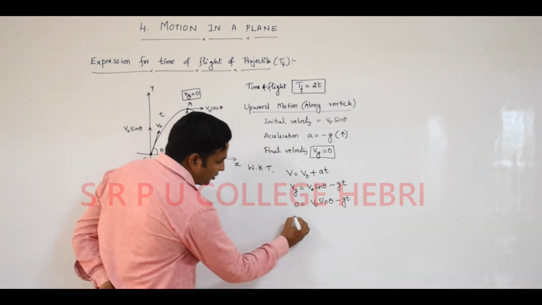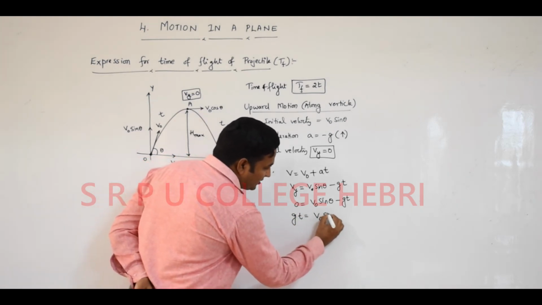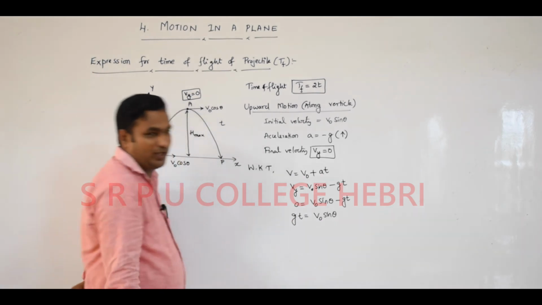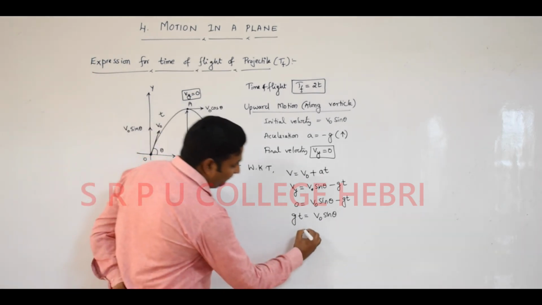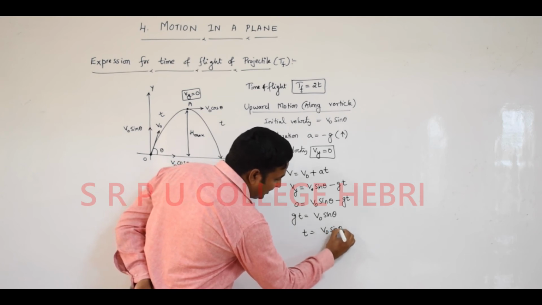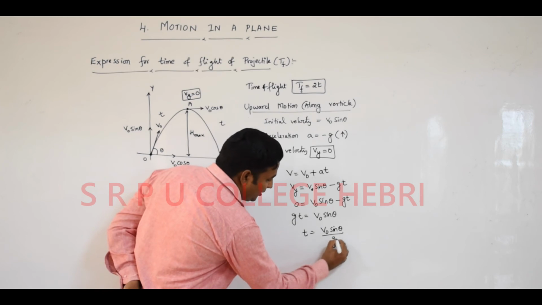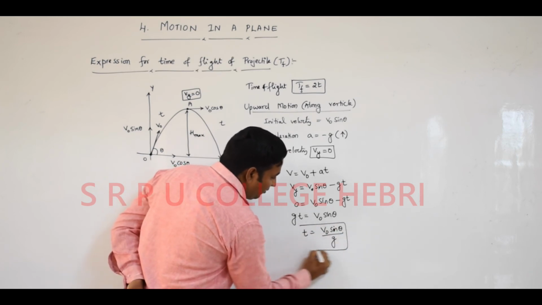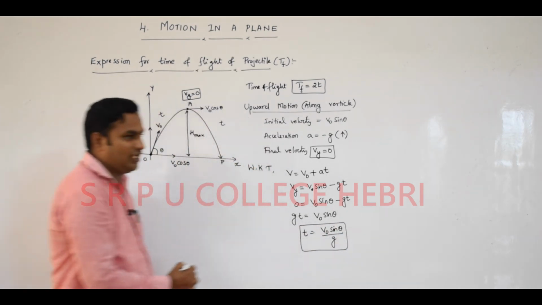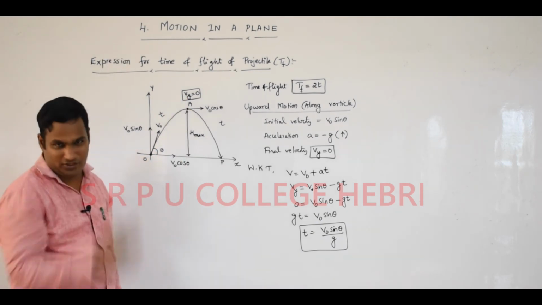On simplification, we got gt is equal to v naught sin theta. Therefore, t is equal to v naught sin theta divided by g. This is the formula for time taken by the projectile to move from O to A for upward motion.